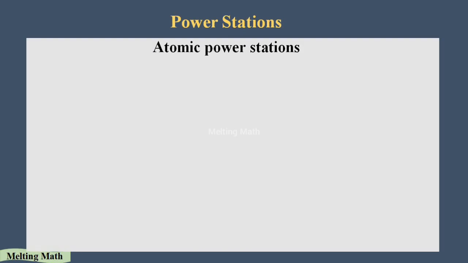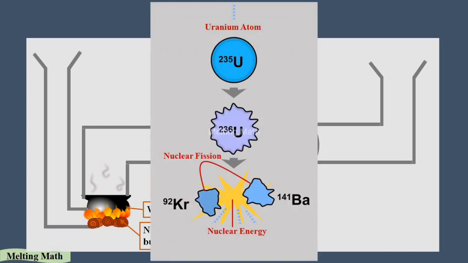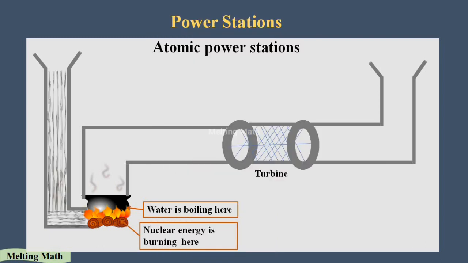In an atomic power station, nuclear energy is used to boil the water. Nuclear energy is what? Nuclear energy is nothing but when the fission reaction takes place in the uranium atom, it produces the nuclear energy. What is the fission here? Fission is nothing but the splitting of the nuclear atom. So by splitting of the nuclear atom, we get nuclear energy. So we are using that nuclear energy to boil the water.